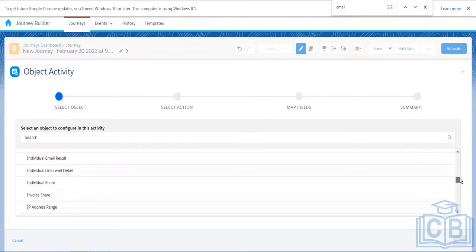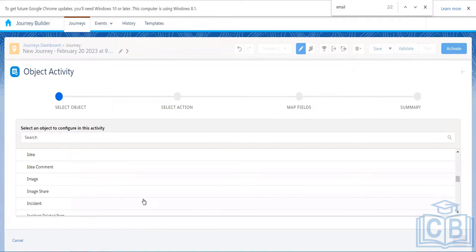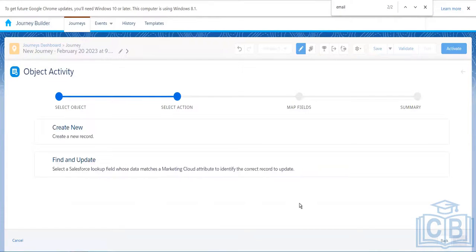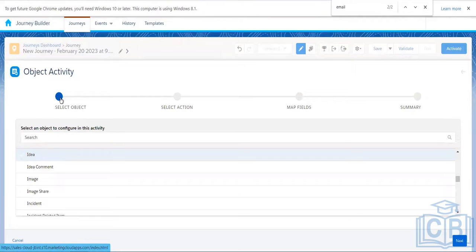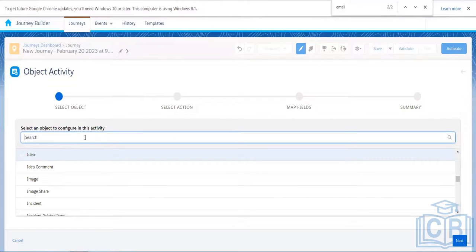Let's say we want to update, let's say, Idea. This is one of the objects that we can update. We'll click on Idea. Now again, the same thing. It has got one additional step, that is to select the object, because here we can select any object out of the available objects.